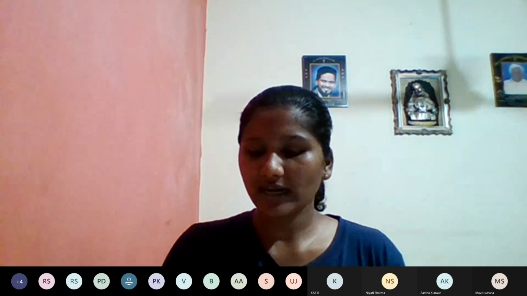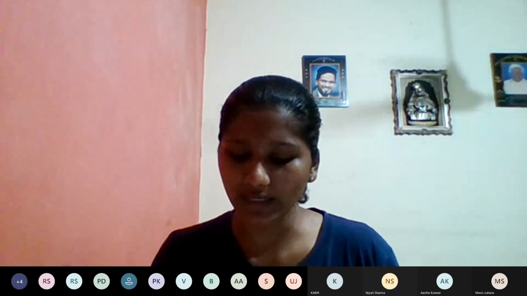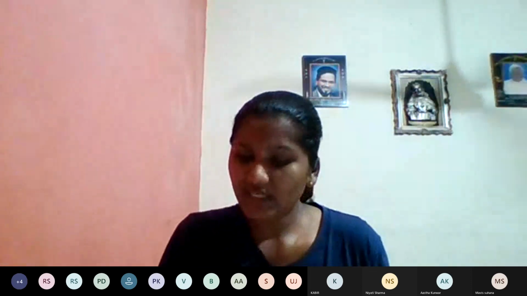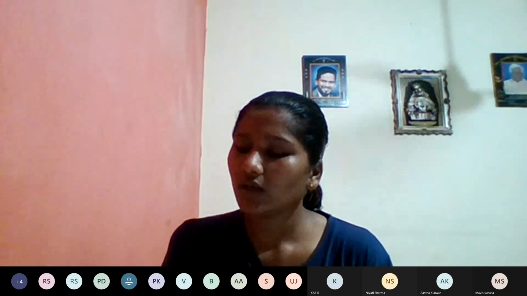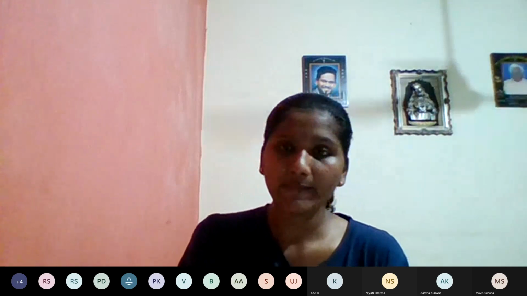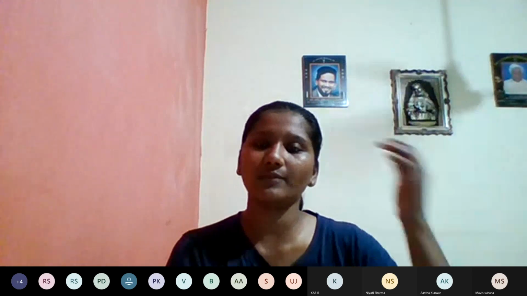Now, nutrient elements, that is minerals, are essential for plants to grow well and complete their life cycle properly. The nutrient elements are divided into two broad categories: macronutrients, that means required in larger concentrations, and micronutrients, required in very small amounts. All of the nutrient elements are obtained from the soil. Who carries it? The roots. The roots carry minerals from the soil to the different parts of the plant body.